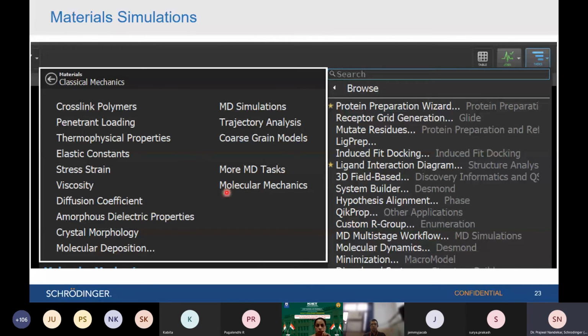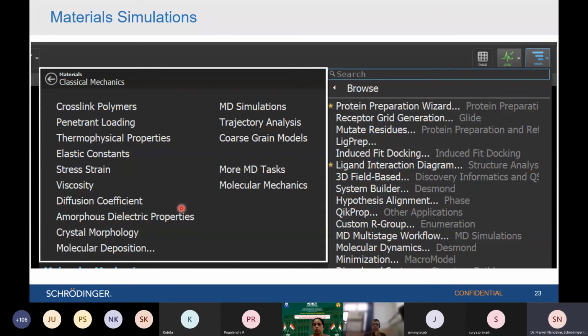It is not only limited to this particular protein ligand system, but you can also analyze the polymers, let's say, or you can also do the drug formulation studies using Schrodinger suite. Like you can study the polymers, or you can study its properties like thermophysical properties or the strain properties, viscosity, diffusion coefficients.